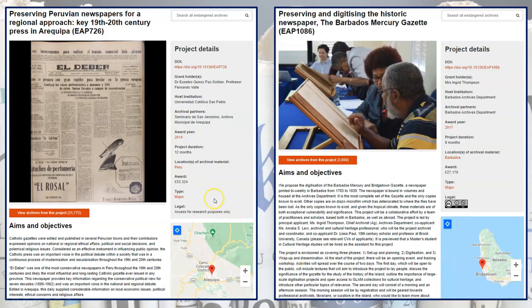So here we see a couple of examples of other projects found here. One is preserving Peruvian newspapers, the Arequipe Press, and then the other is the Barbados Mercury Gazette, which I was referring to, is the Barbadian newspaper. So newspapers are being digitized by a lot of different projects, so you want to check that out.